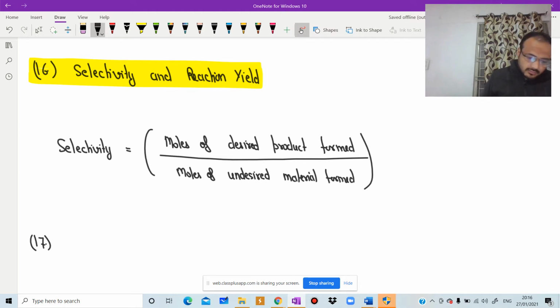Number 17, temperature and pressure effects.